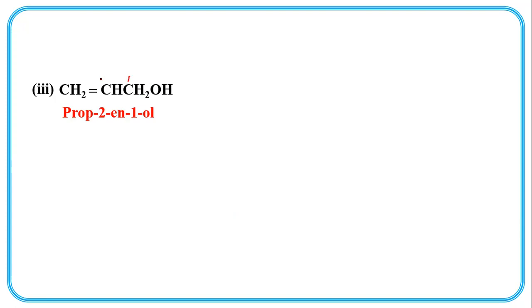This is first, this is second, this is third. Order of priority of functional groups: numbering should be taken from OH, first carbon, second carbon, third carbon. Prop-2-en-1-ol.